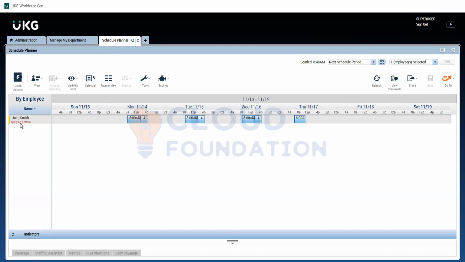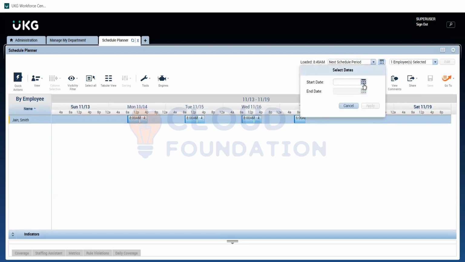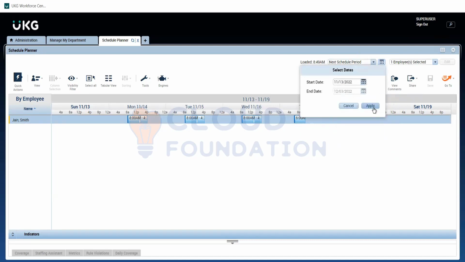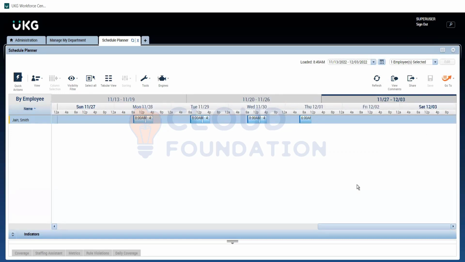Now it will apply the shift. It's applying the pattern, you can see here. We just need to wait and refresh it. Yeah, it's added for the whole week, up to December. If you see, let me open the dates from 13th to 3rd of December. For all the dates, it will be there. If I go to the next week, the same pattern has been replicated, and again till 12/3 it is replicated. Clear?